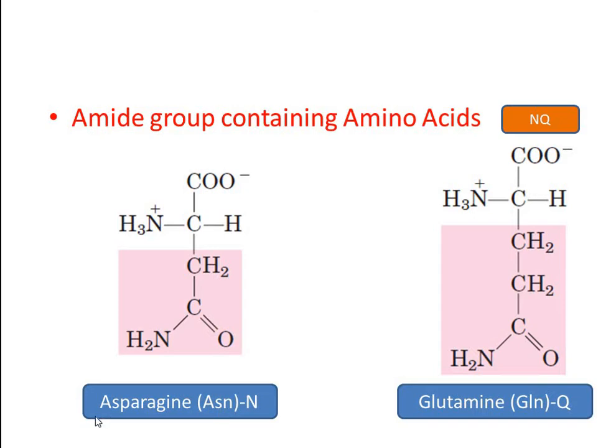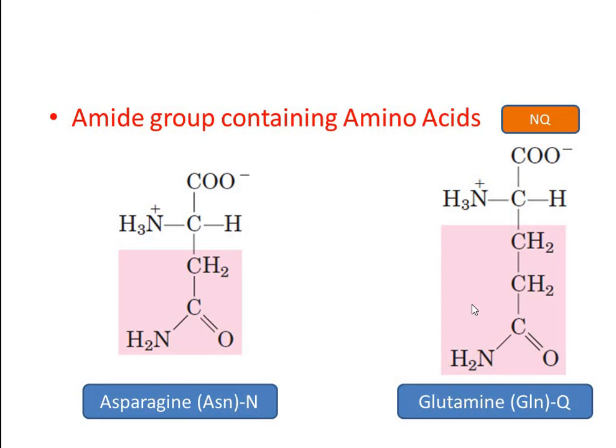Why have we not used ASP here? Because we have already used ASP for aspartic acid, and that's why we are using ASN for asparagine. Like that, we have already used the 1-letter abbreviation A for alanine. That's why we are using the 1-letter abbreviation N for asparagine.